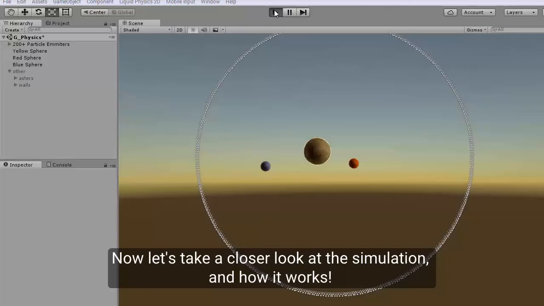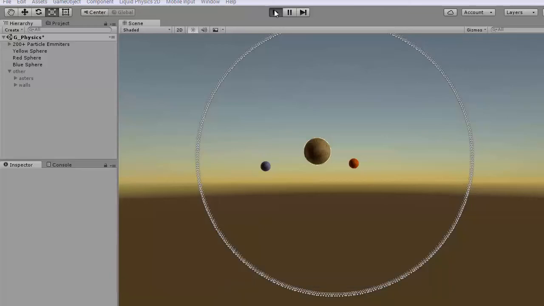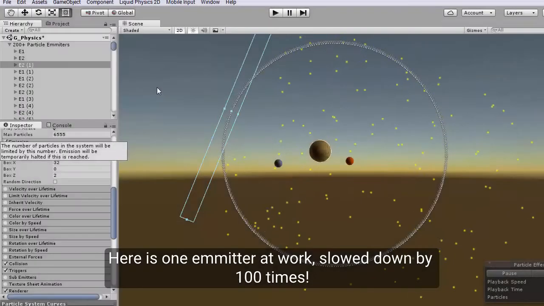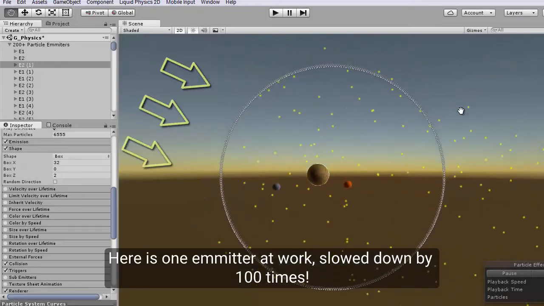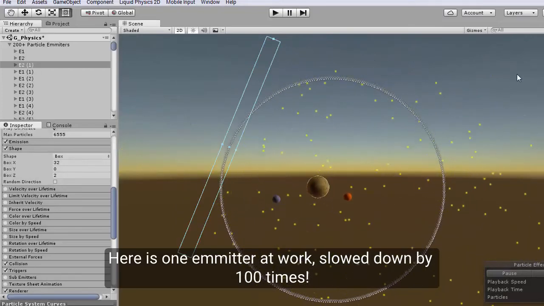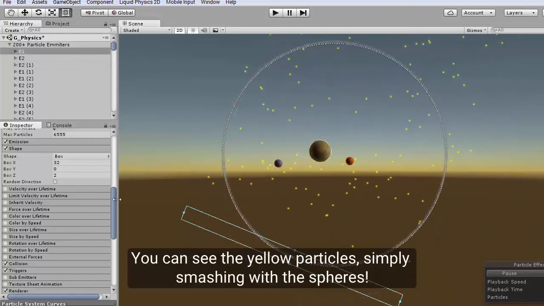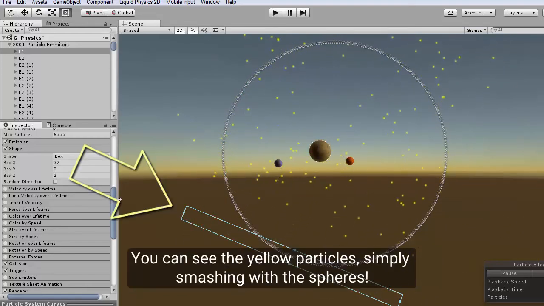Now let's take a closer look at the simulation, and how it works. These are the particle emitters, which create the zone where particles come from all directions. Here is one emitter at work, slowed down by 100 times. You can see the yellow particles simply smashing with the spheres.